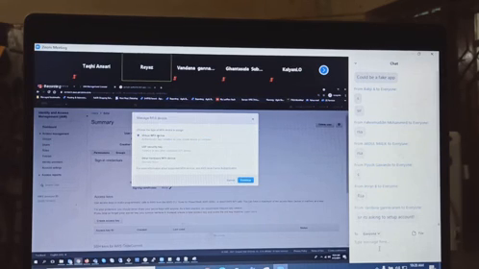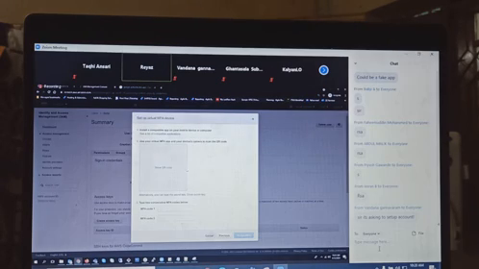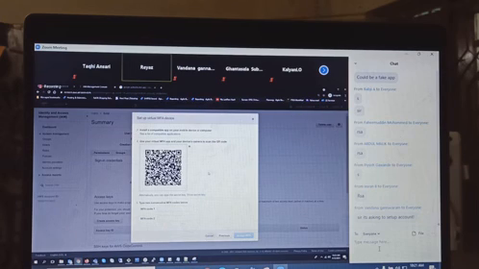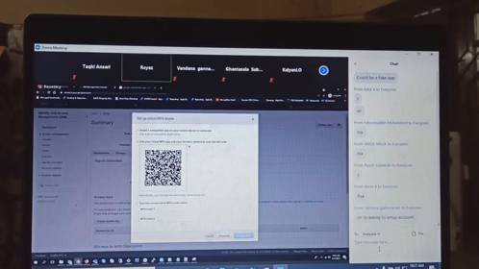Let me tell you what to do. I select this and click on continue. Here you have show QR code. Click on show QR code. Now open Google Authenticator and scan it. You don't scan mine; Babji, open it and scan it.